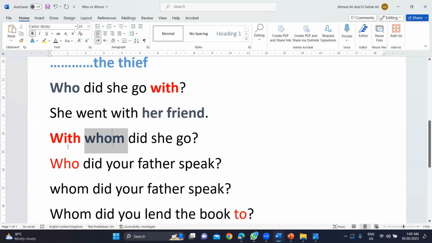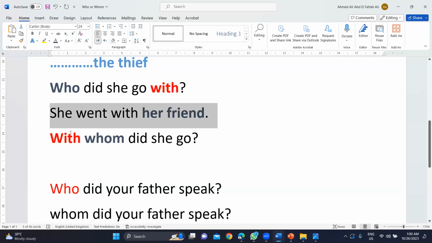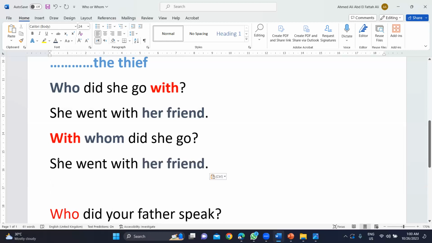But if I ask using whom about the object, if there is a preposition, I start with the preposition. So this is the slight difference. So I start with the preposition. So I say, with whom did she go? And the answer is the same. She went with her friend.